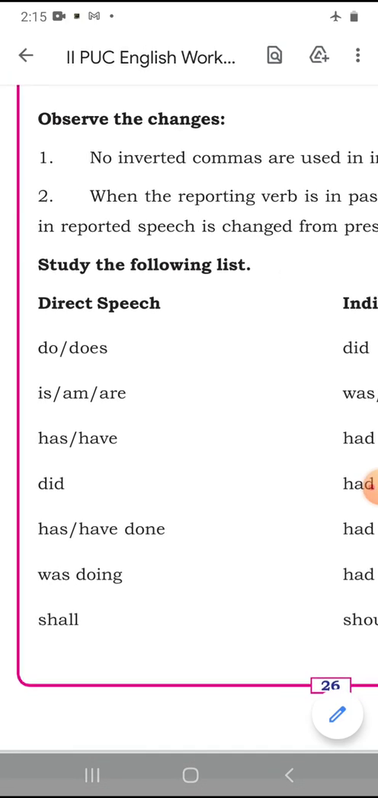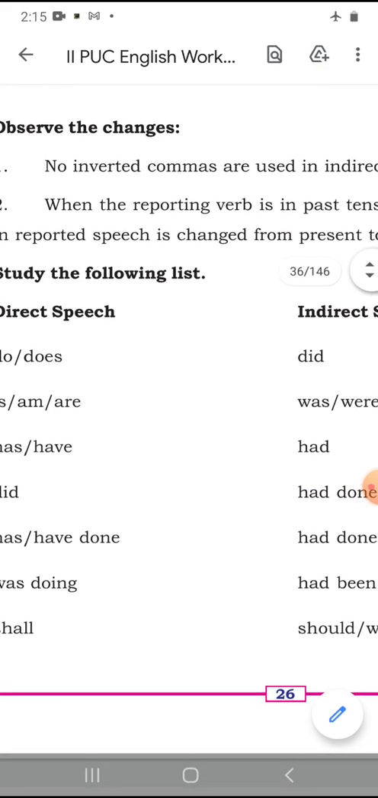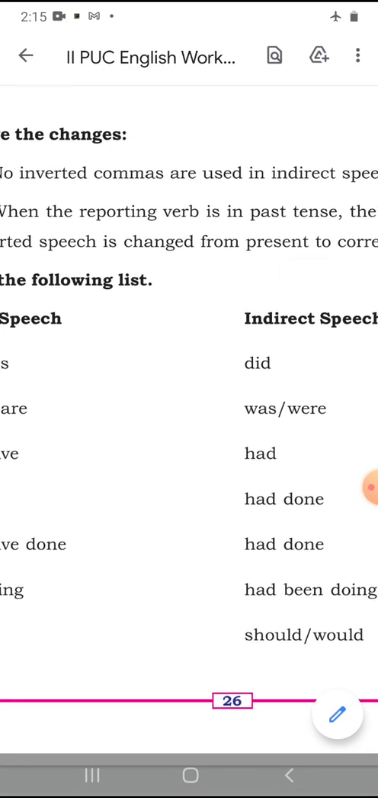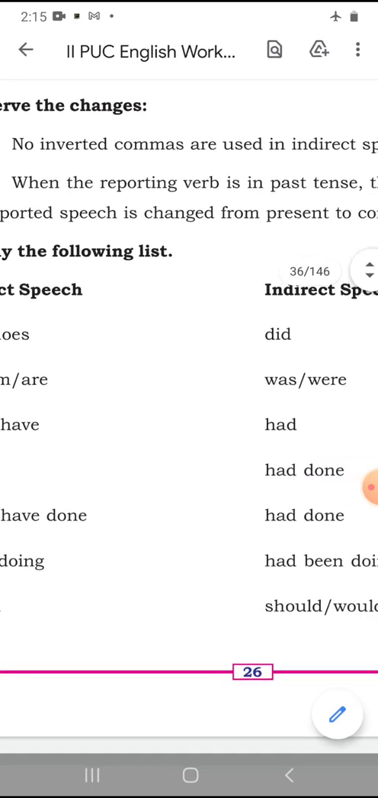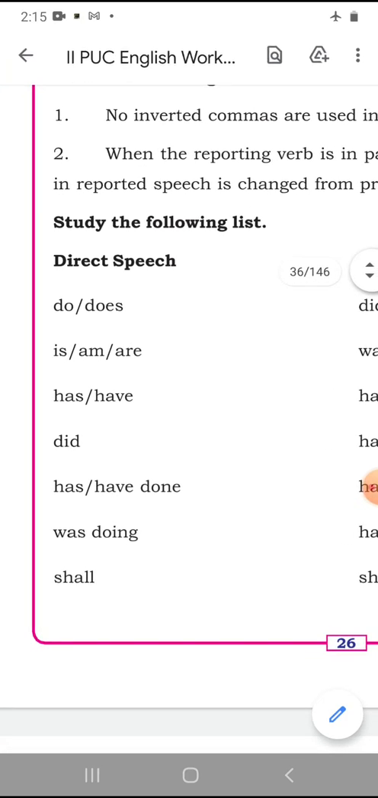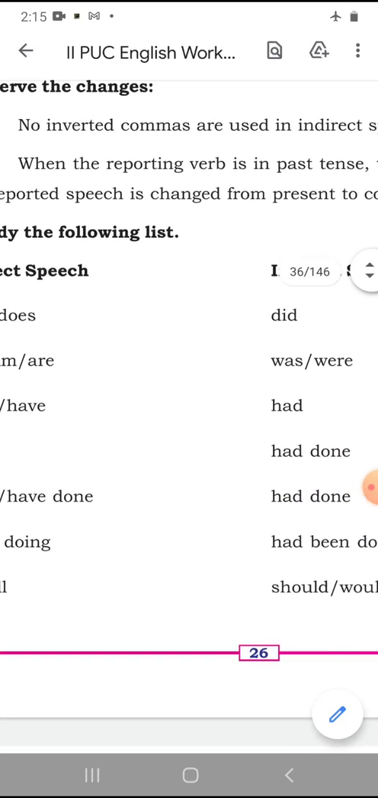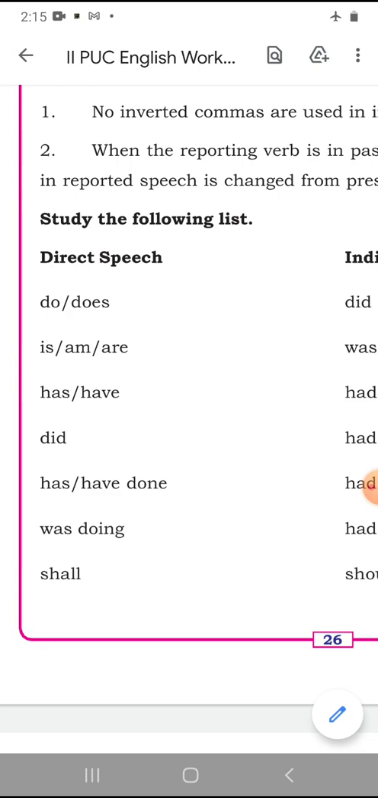Now has done or have done, in the sense of present perfect, and had done is past perfect. Was doing, past continuous; had been doing, past perfect continuous. So these are all with regard to primary auxiliaries which you studied in the first PUC.